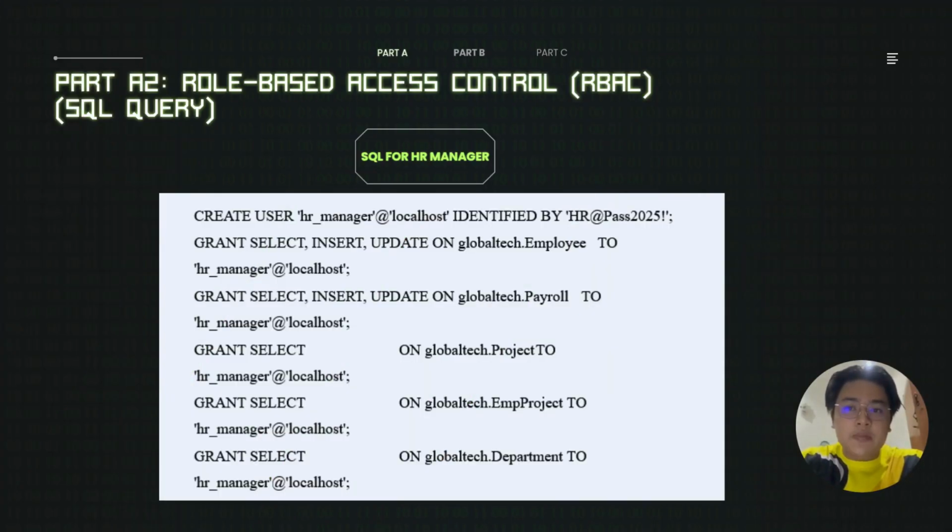So next is HR manager. For tables project, employee project, and department, the privilege for HR manager is select, and for employee and payroll, the privilege for HR manager is select, insert, and update. And the SQL queries will be grant select, insert, and update on Global Tech employee, and another one on Global Tech payroll, and grant select to Global Tech project, Global Tech employee project, and Global Tech department.